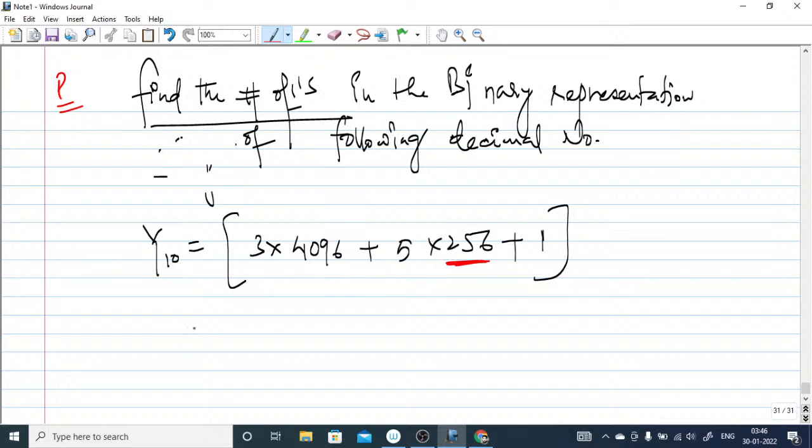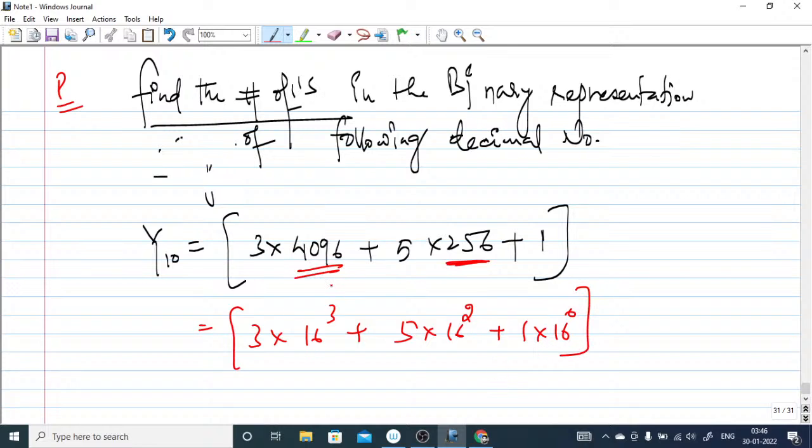So here you can write it as 3 into 16 to the power 3, plus 5 into 16 to the power 2, plus 1 into 16 to the power 0. So basically you can convert into hexa. These are the hexa bits. So the number can be converted to hexa, that is 3 5.